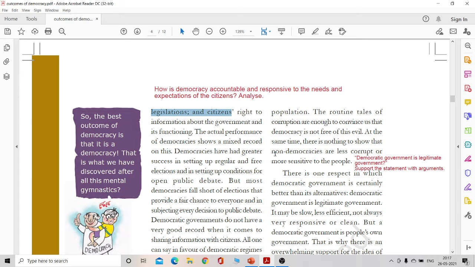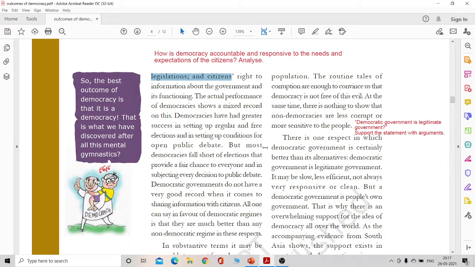So from here, we have to see accountability. It is held responsive or accountable when it takes open legislations, when it takes free and fair elections, right? Democratic governments have greater success in setting up regular, free and fair elections and setting up conditions for open public debate.